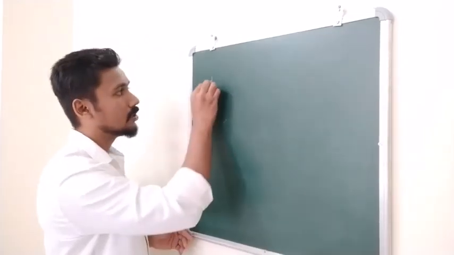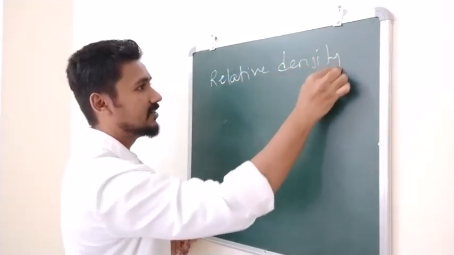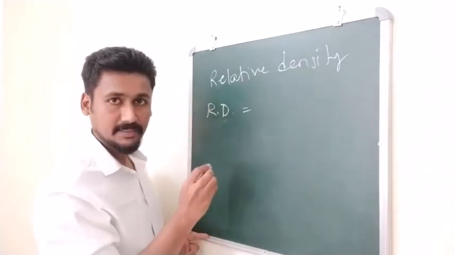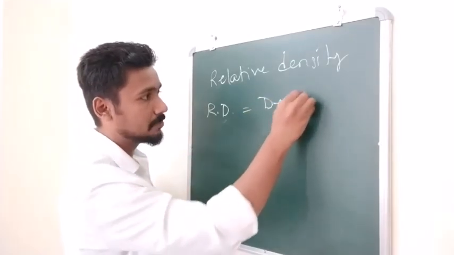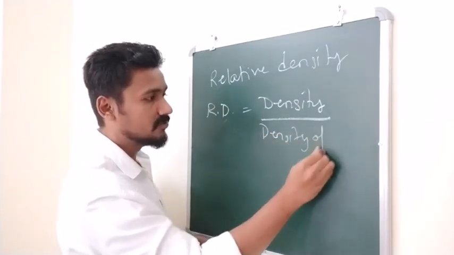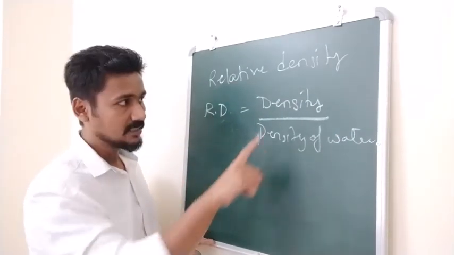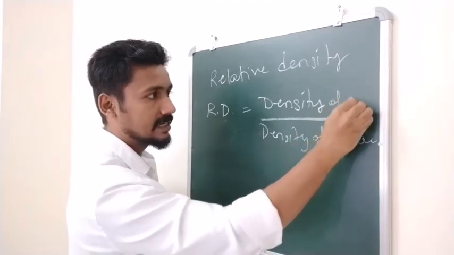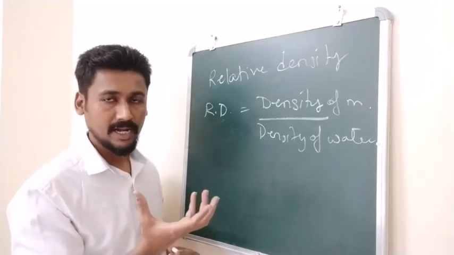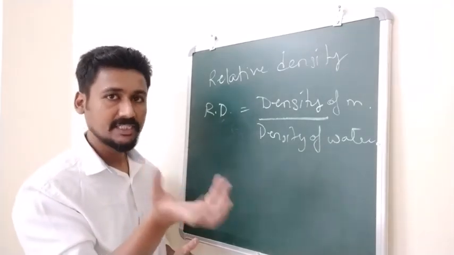Next, we will talk about a concept called relative density. Again, relative density is very easy to understand. Relative density of a material is defined as the density of that material divided by the density of water. Okay, so once again, what is relative density? Relative density is defined as the density of the material divided by the density of water. So let us say we want to talk about iron, correct? We want to find out the density of iron. So how will you find the density of iron? Mass of that iron piece divided by its volume.